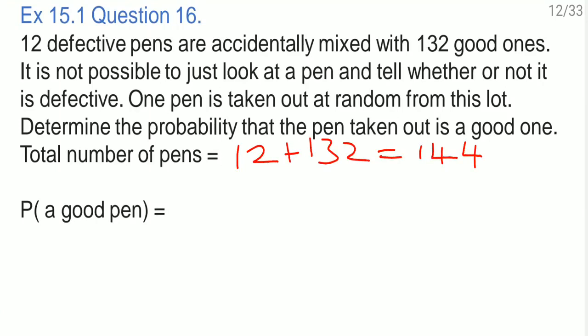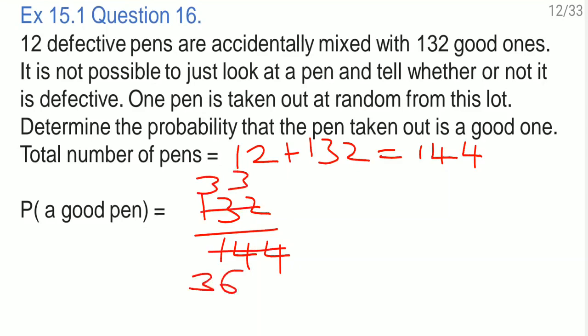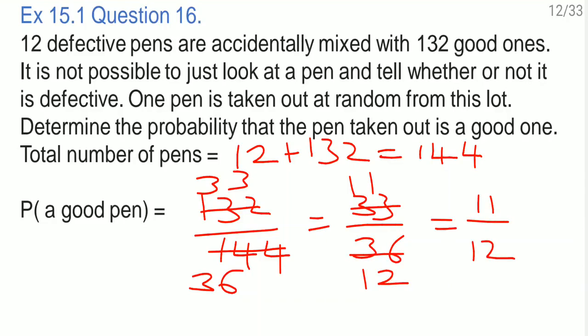Now probability of the good pen is what? 132 by 144. Now we'll divide it by 4. 4 3s are 12, 4 3s are 12. Here 4 33s are 132 and 4 36s are 144. So here 33 by 36. Once again we can reduce it. 3 11s are 33 and 3 12s are 36. So 11 by 12. Correct?